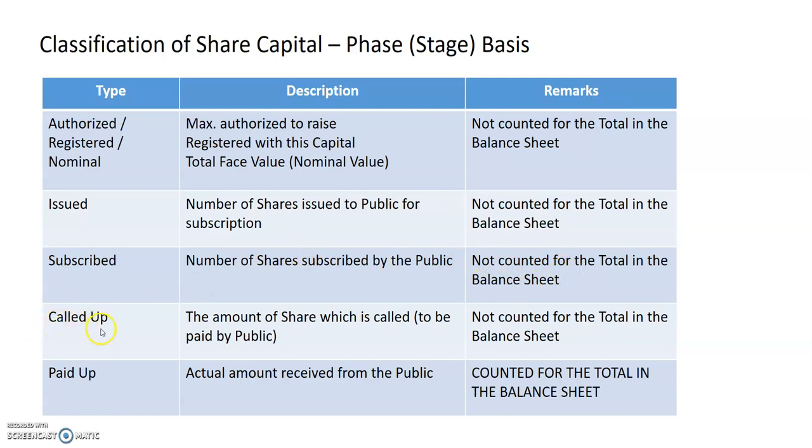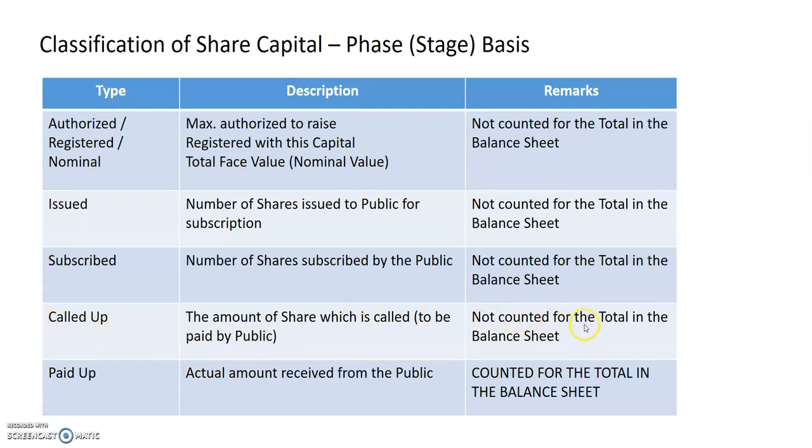Then the next stage is called up capital. Out of the face value of the share, the company can call up any part of the face value. The amount of share which is called, that is to be paid by the public, is called called up capital.